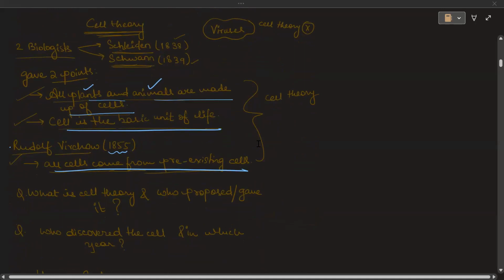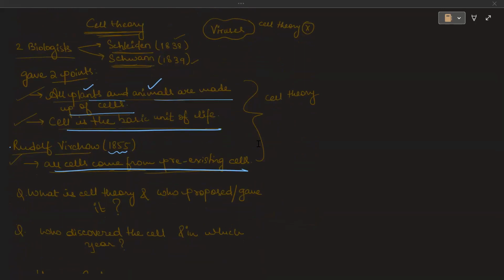Now coming on to the cell theory. Cell theory was given by two biologists, Schleiden and Schwann. Now they gave two points. The first point given by them is that all plants and animals are made up of cells. The second point said that the cell is the basic unit of life. So the first point says that all organisms, whether plants or animals, are made up of cells, and the cell is the basic unit of life.